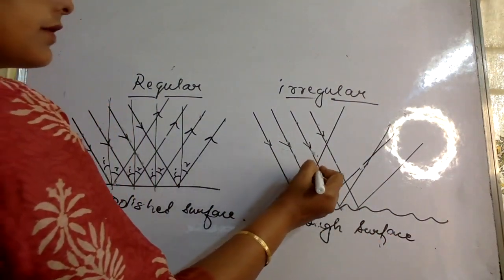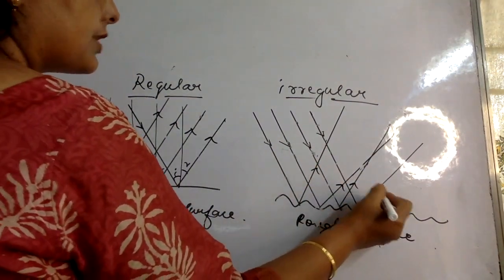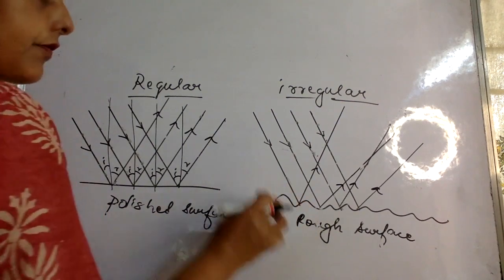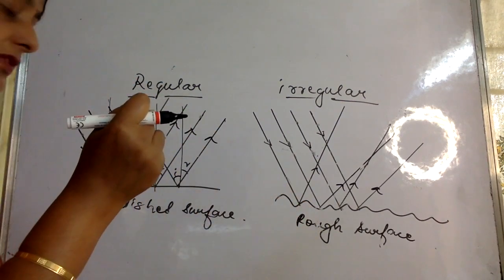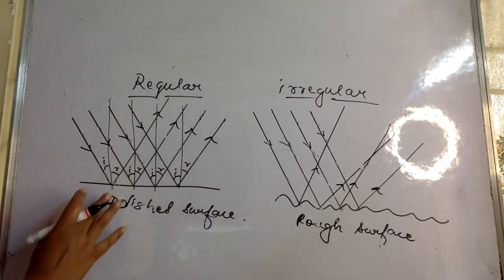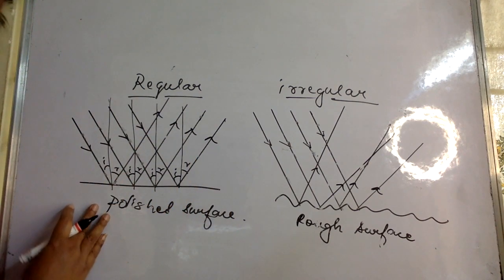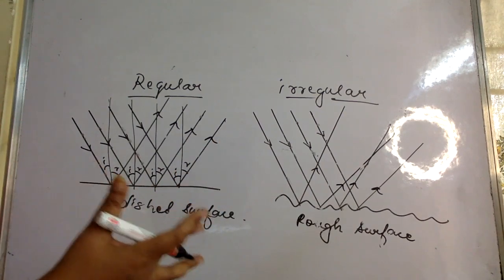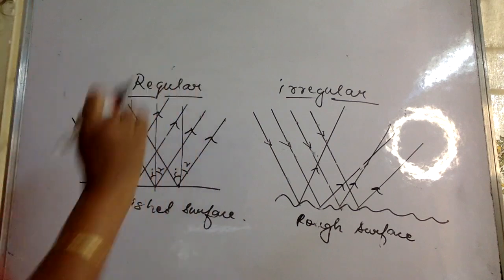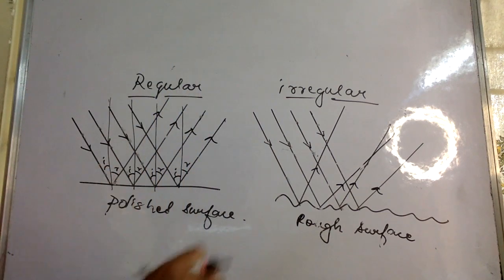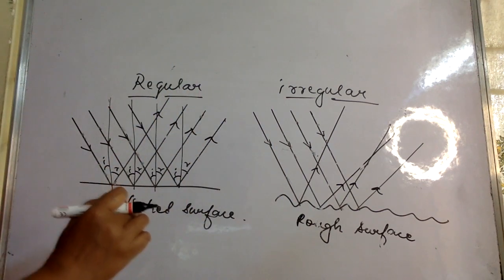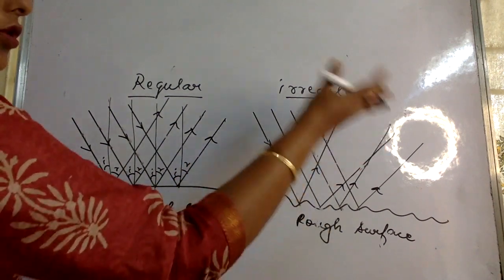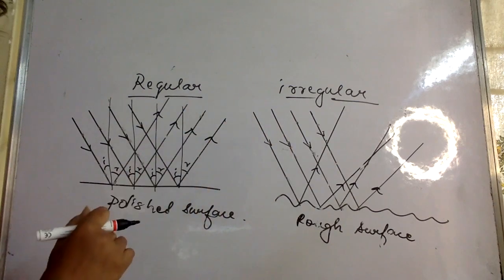So these are the reflected rays. Okay, but what do you see? They are no longer parallel. The reason is this surface is rough. Now remember one thing, here they are following the laws of reflection. Even here, that is I is equal to R, so we say they are following the laws of reflection. Here also they are following the laws of reflection. Even here they are following the laws of reflection, but we feel that they are not following the laws of reflection because of all this chaos over here.